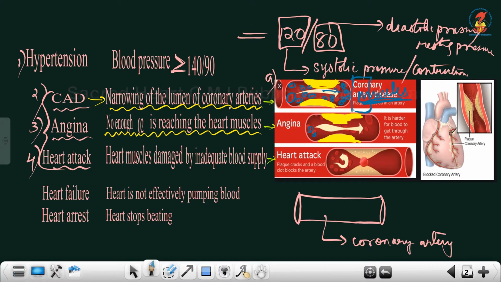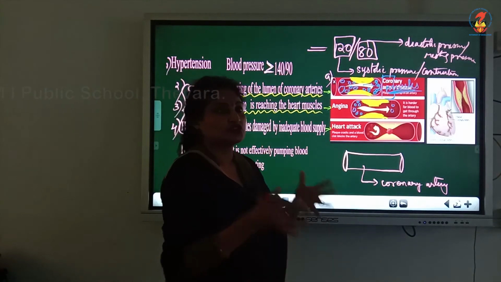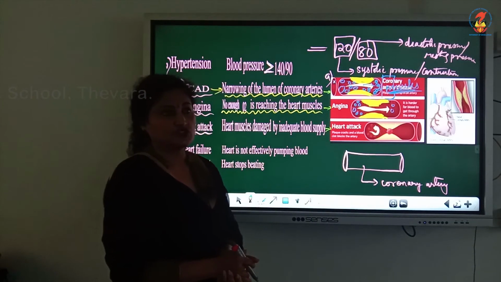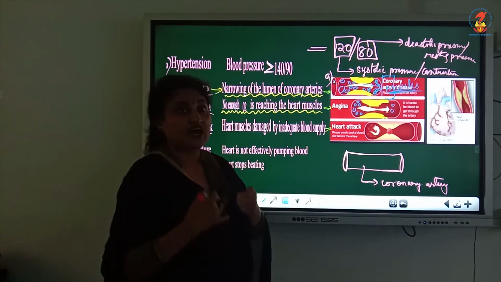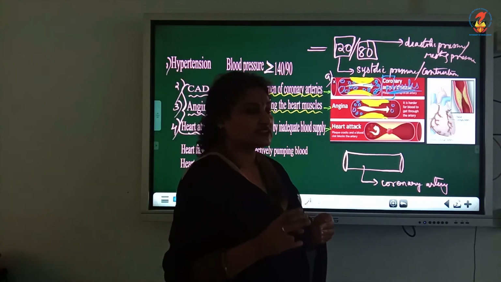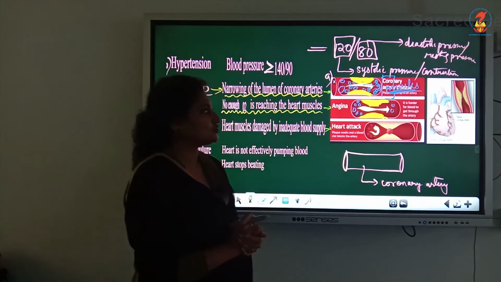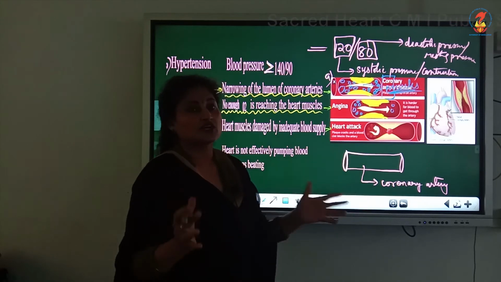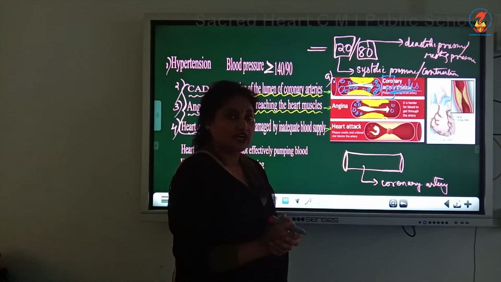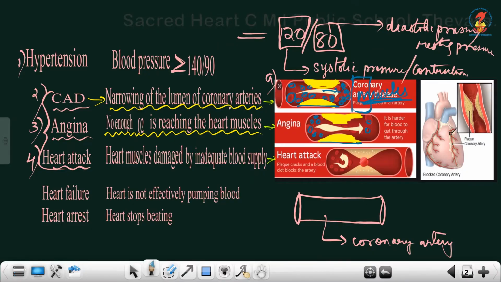But look here. Here there are a number of RBCs, but on this side only a few RBCs have reached the other side. So there is insufficient supply of oxygen to the cardiac musculature, which means the other components of the blood are reaching, but what is held back are our RBCs. RBCs have hemoglobin inside, which is a carrier of oxygen. So these people do not get sufficient oxygen supply to the cardiac musculature. Again, it is a drawback of the coronary artery, same reason: deposition of calcium, cholesterol, etc. and narrowing of the lumen.